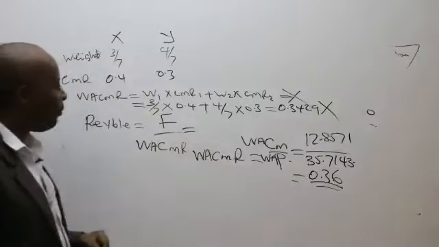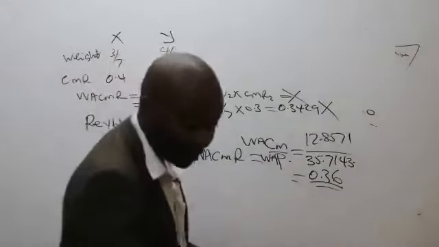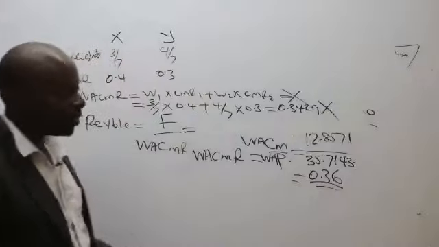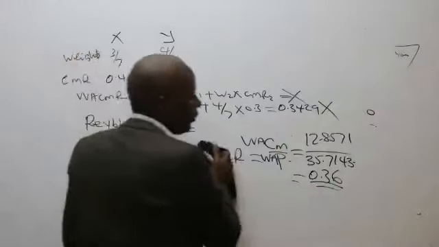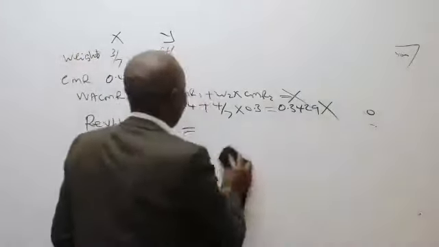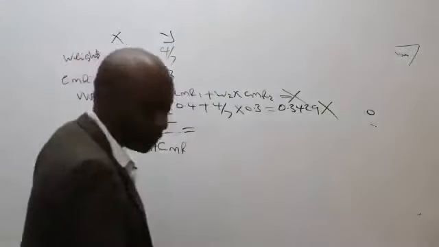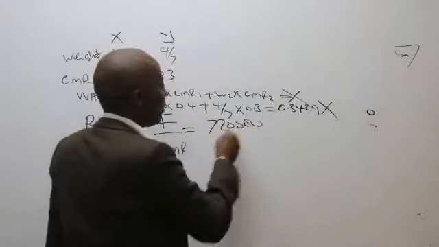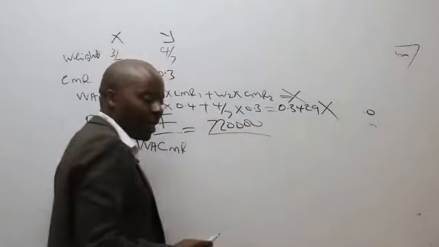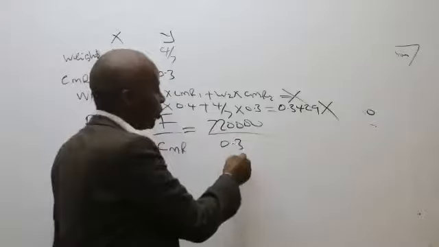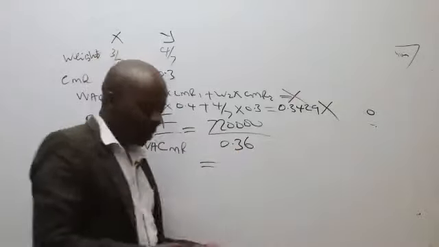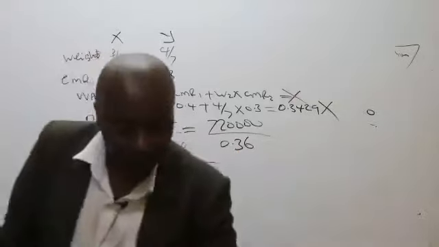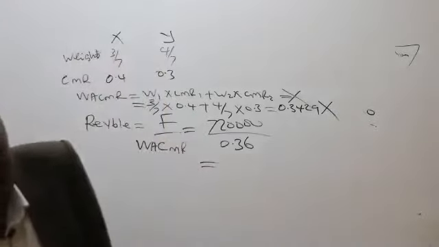Do we remember our fixed cost? The fixed cost of the farm is 720,000. So 720,000 all over WACMR, which is 0.36, which in this case will end up giving us what figure, ladies and gentlemen?